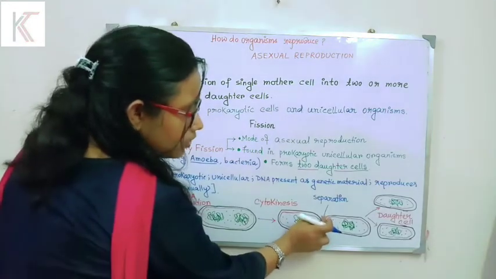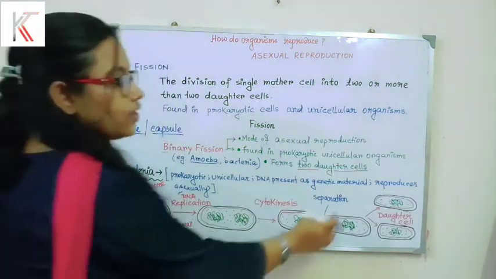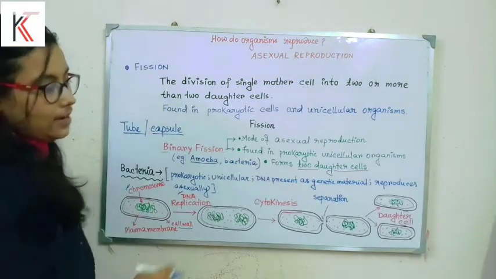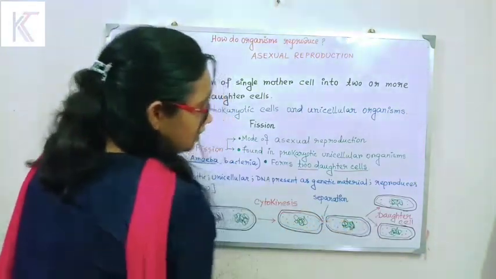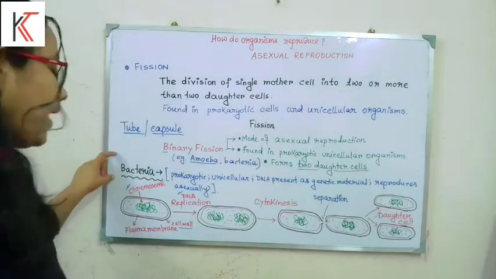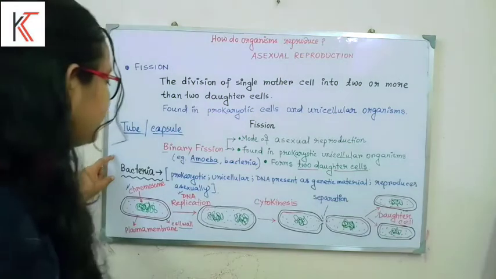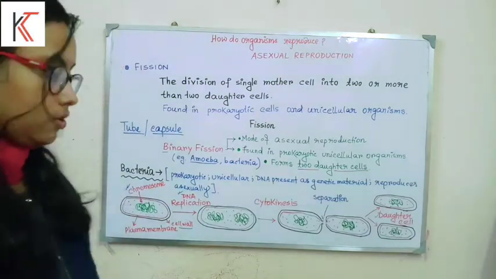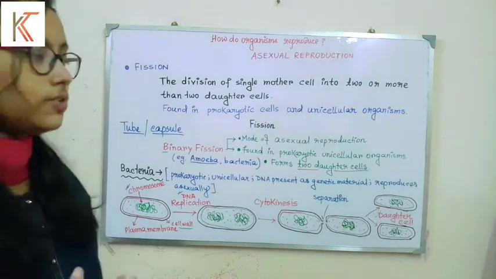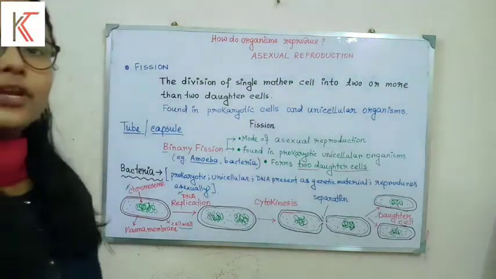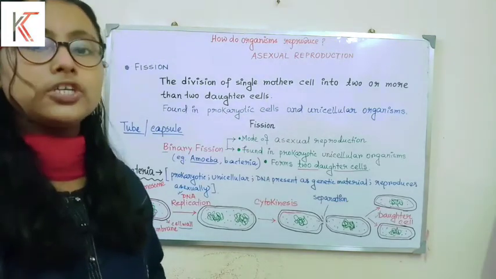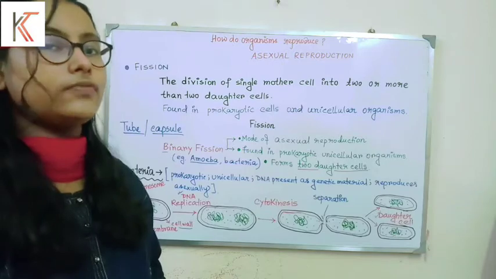Whenever this junction is removed, one acts as the parent cell as it is, and the other is called the daughter cell. So in this way the bacteria has completed its asexual reproduction. Within a few minutes they reproduce rapidly, so in a short period of time we can find a much larger population of bacteria in any culture medium.